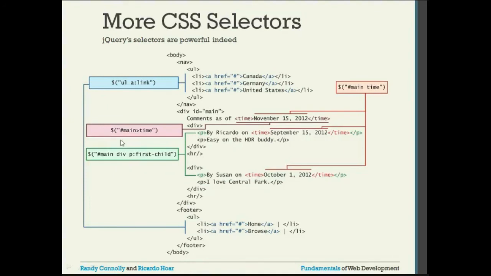Another example. We have dollar inside the bracket, and we have an id, the id is main. Whenever we have the hash, that is nothing but the id. Where is the id? This is the id. It is going to select this.